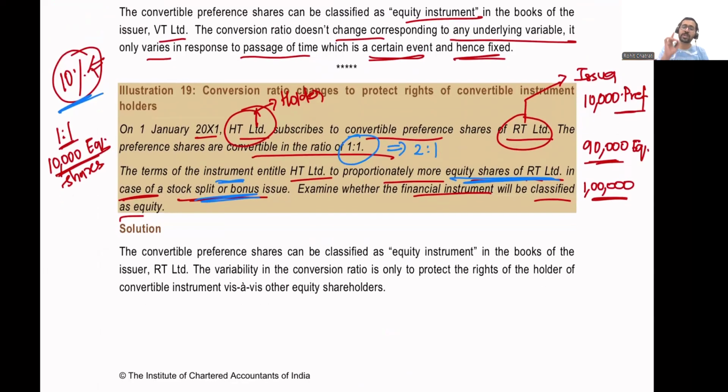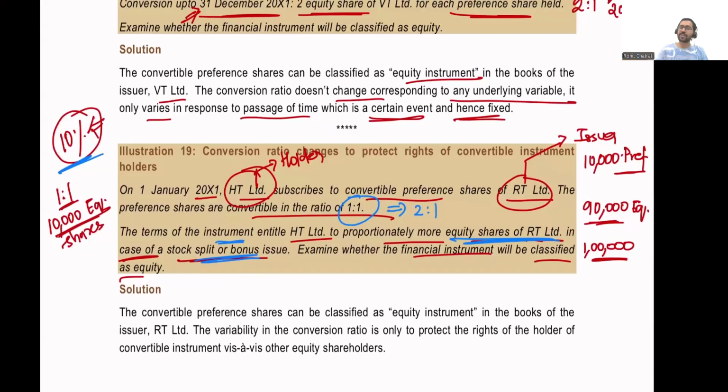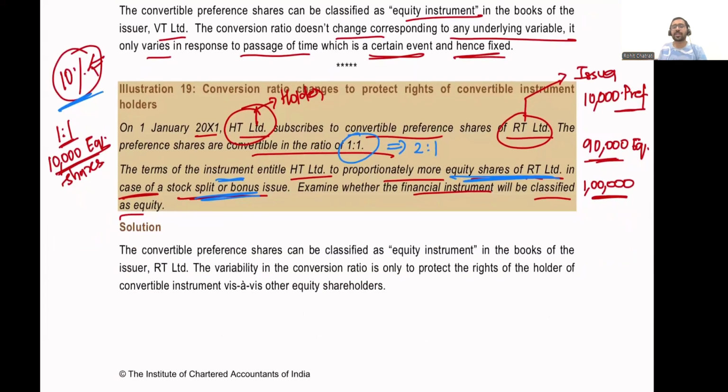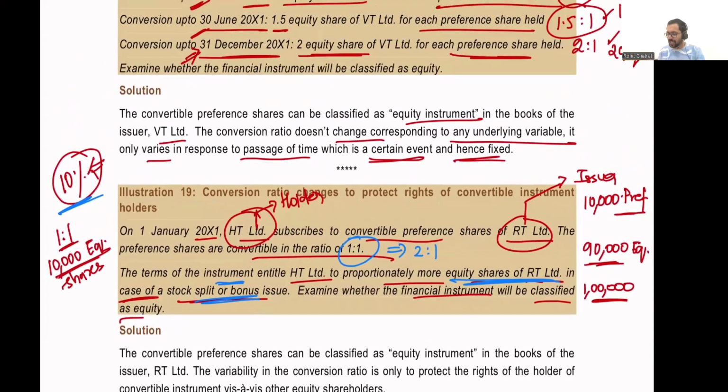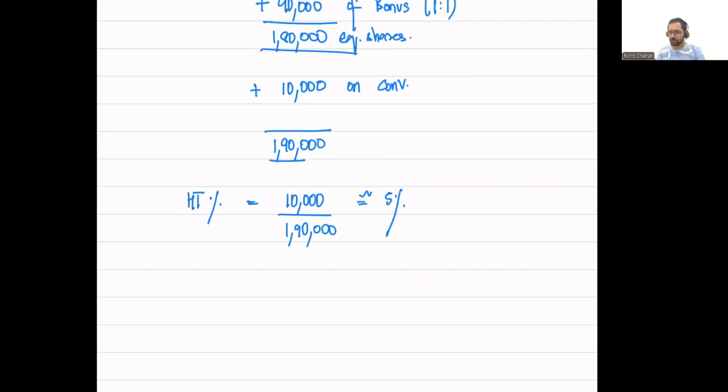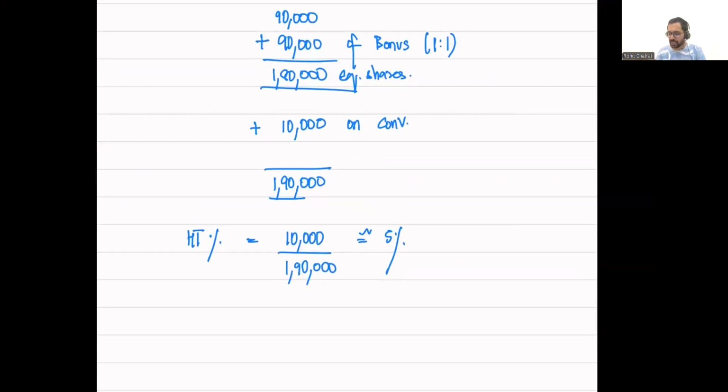If there is a bonus issue or a stock split on the normal equity shares, then the terms of these convertible preference shares state that the conversion ratio of 1:1 no longer will apply. We will convert them at the rate of 2:1. So what does that mean? If they're getting converted at the rate of 2:1, it means that RT Limited will issue two equity shares for every one preference share. So the number of shares that will get added will not be 10,000.